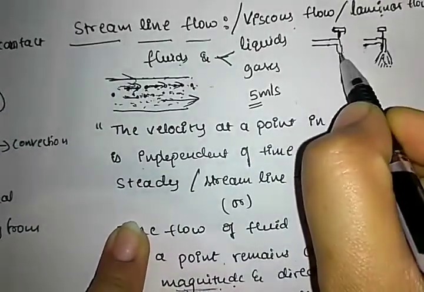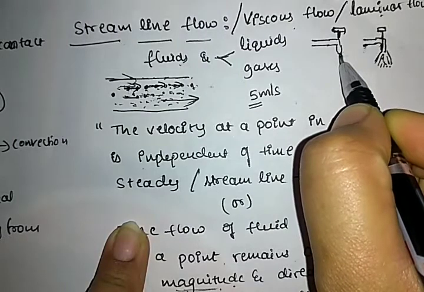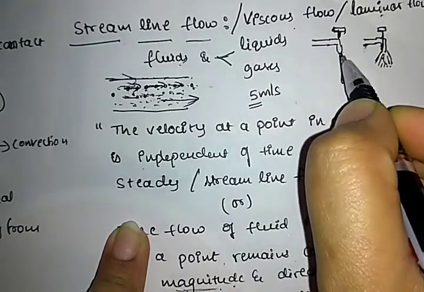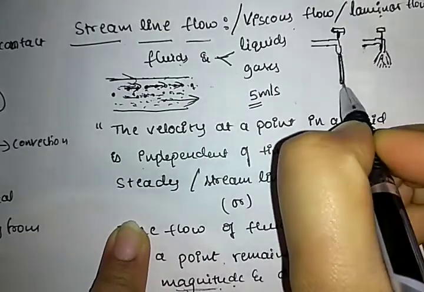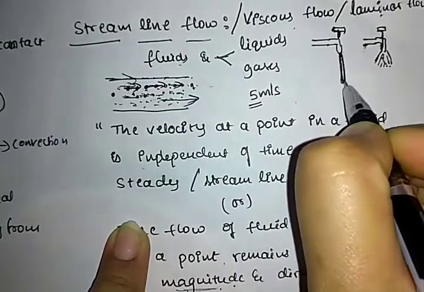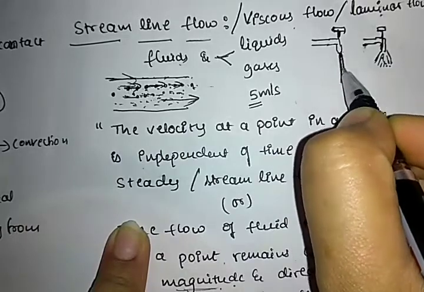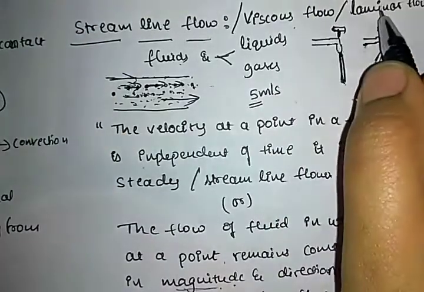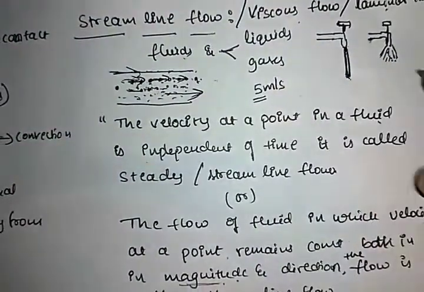See, the water from a tap moves in a soft and straight line. It moves like a soft and smooth straight line. Then it has the same velocity from end to end and in the same direction. So this is what we call viscous flow, laminar flow or streamline flow.